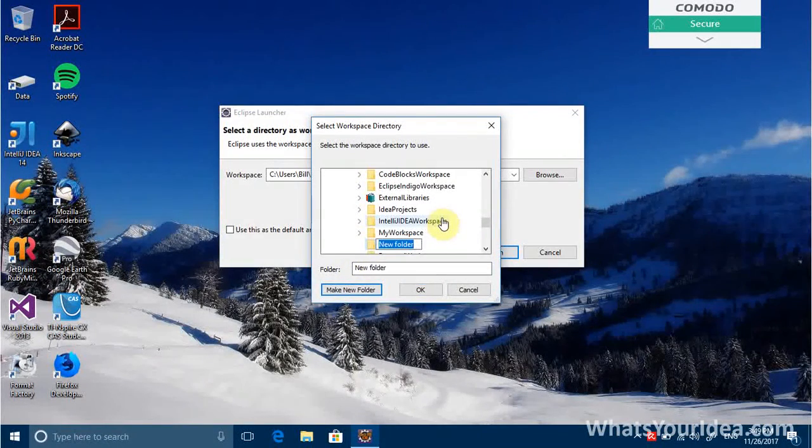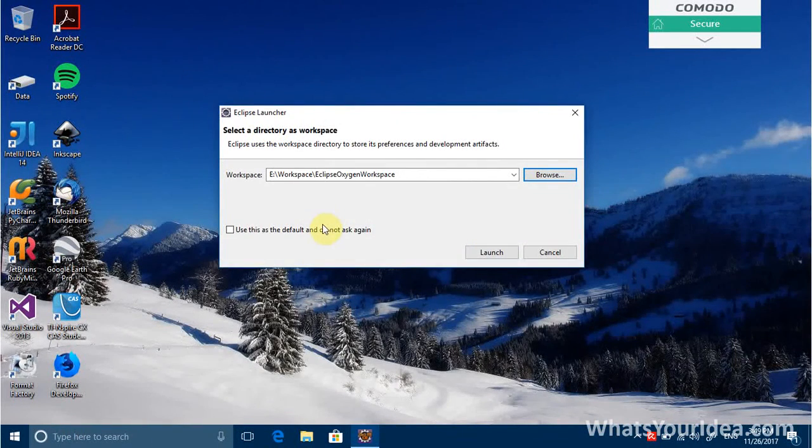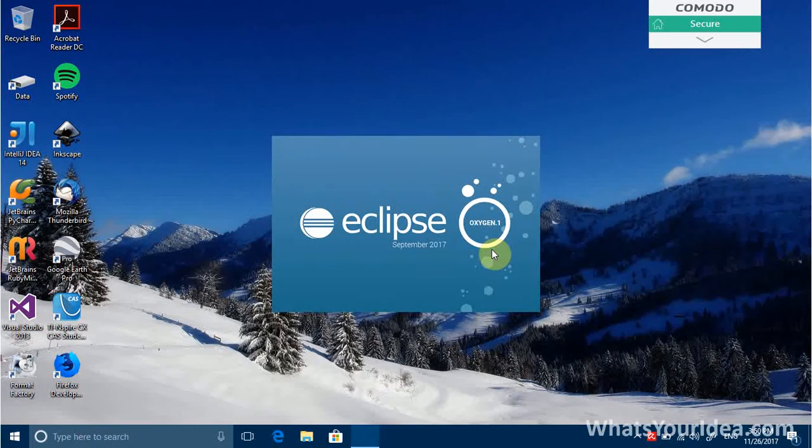make a new folder. Eclipse Oxygen Workspace. Name it whatever you want and hit OK. But if you just click launch, it will ask you every time what workspace you want. So I recommend just pressing this so that it won't ask you again and again. If you click launch, it will load some things right here.